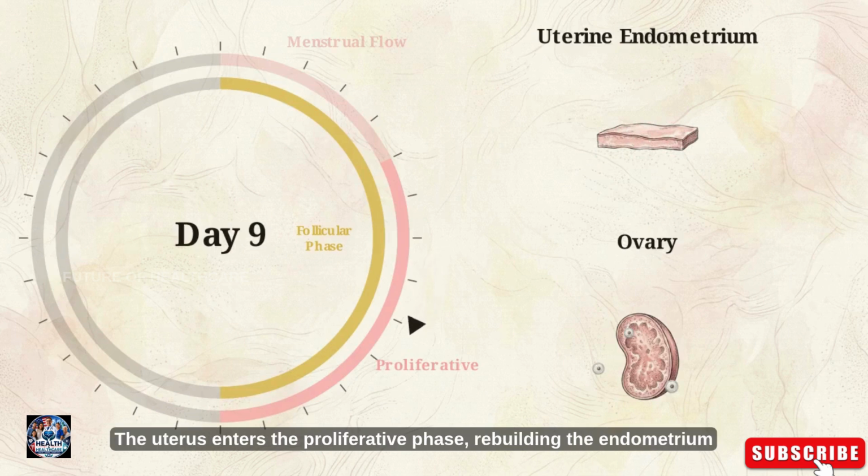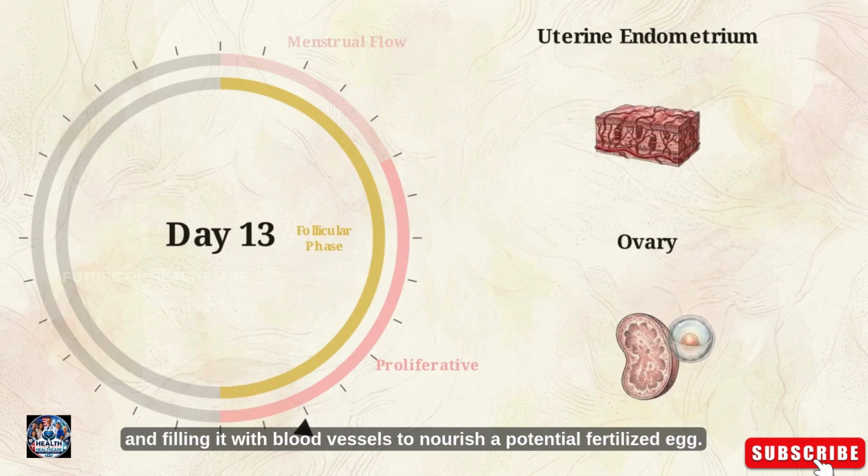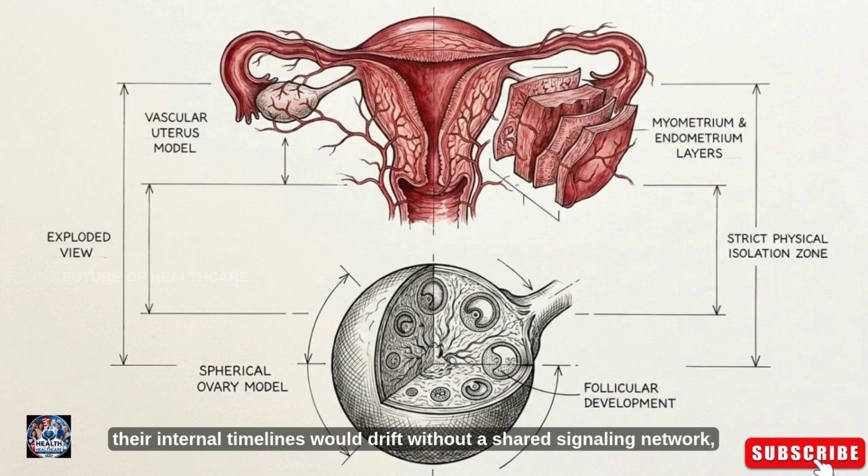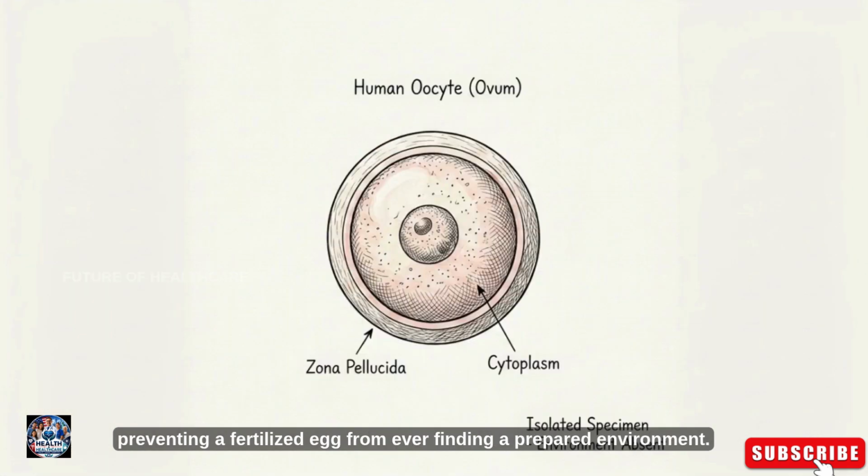The uterus enters the proliferative phase, rebuilding the endometrium and filling it with blood vessels to nourish a potential fertilized egg. Because the ovary and uterus are physically separate, their internal timelines would drift without a shared signaling network, preventing a fertilized egg from ever finding a prepared environment.